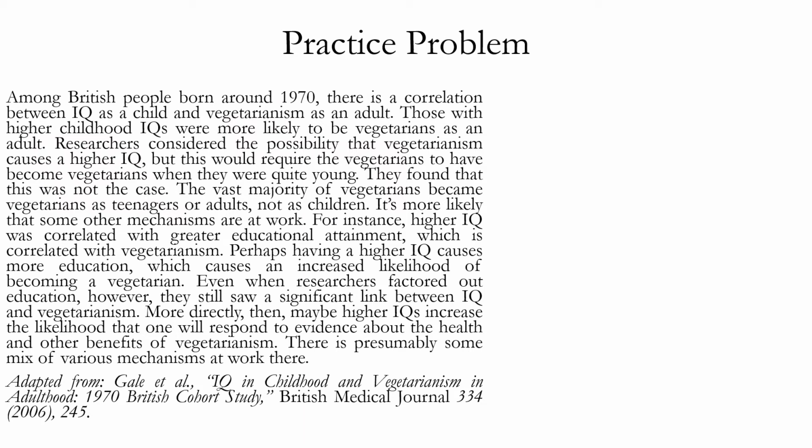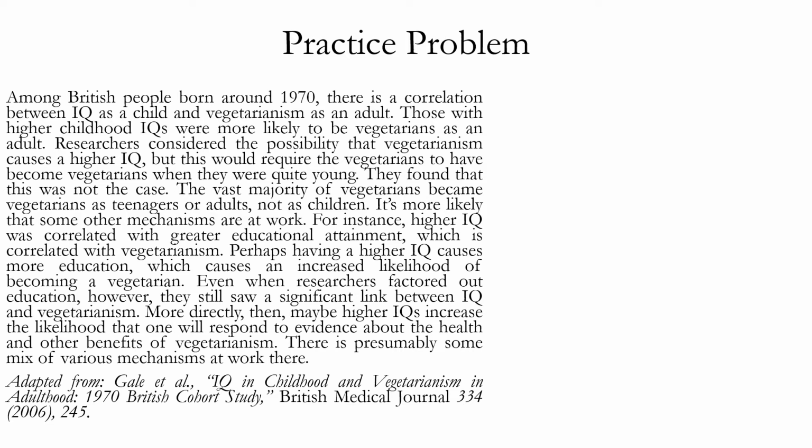Among British people born around 1970, there is a correlation between IQ as a child and vegetarianism as an adult. Those with higher childhood IQs were more likely to be vegetarians as an adult. Researchers considered the possibility that vegetarianism causes a higher IQ. But this would require the vegetarians to have become vegetarians when they were quite young. They found that this was not the case.